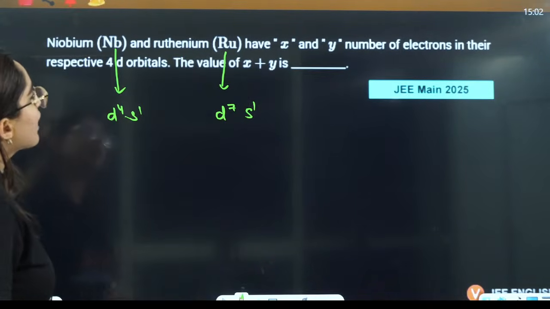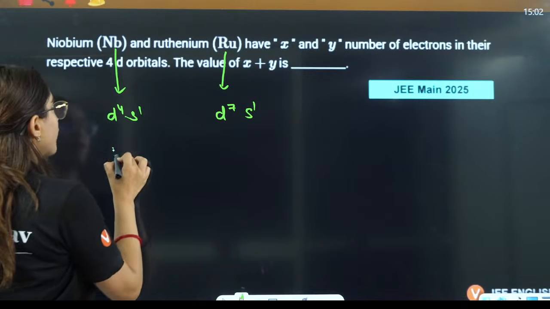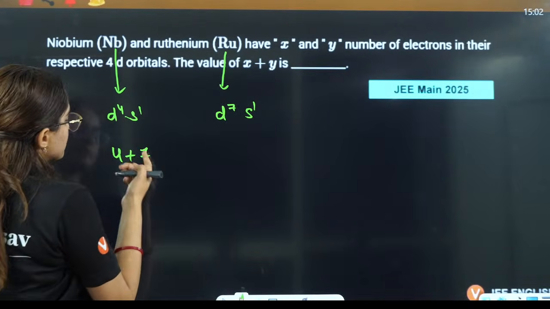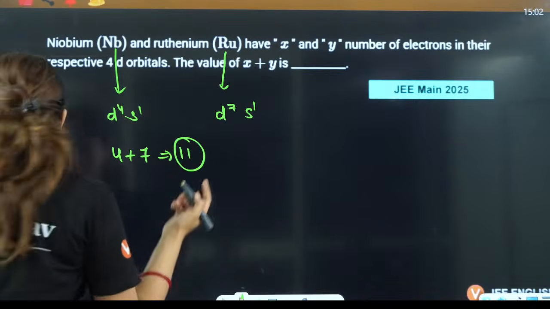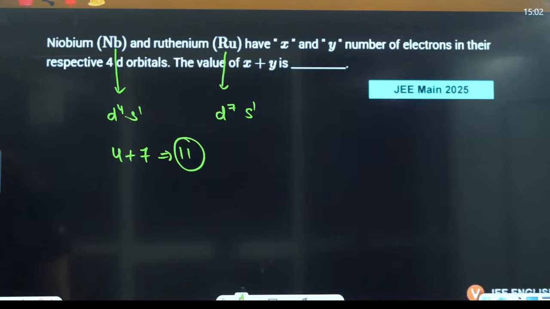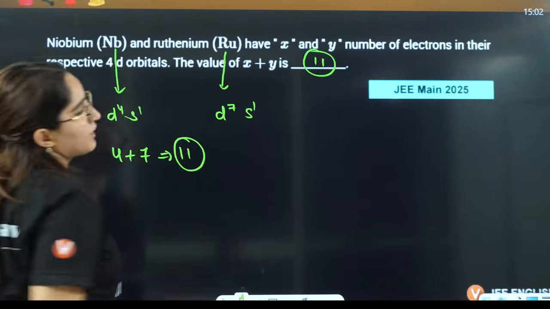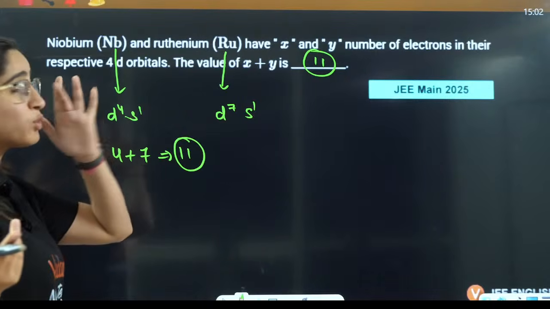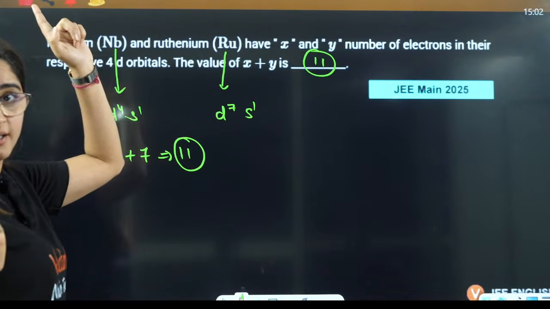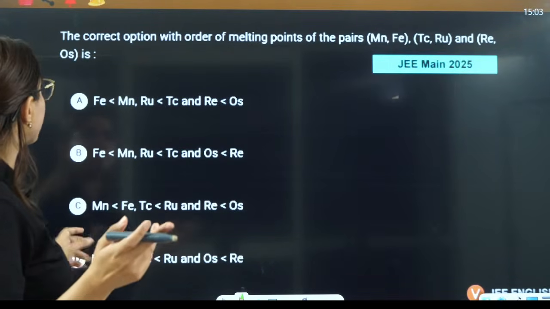They are asking for the number of electrons in the 4d orbitals, that is 4 plus 7, which is 11. So the answer will be 11. These come directly from the electronic configurations I told you at the start of the d block, that these configurations are exceptional.